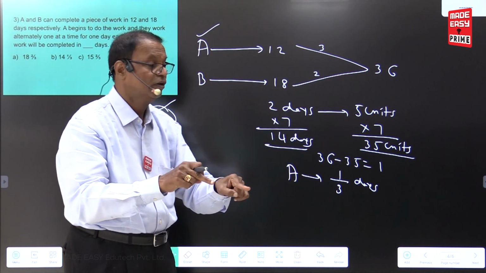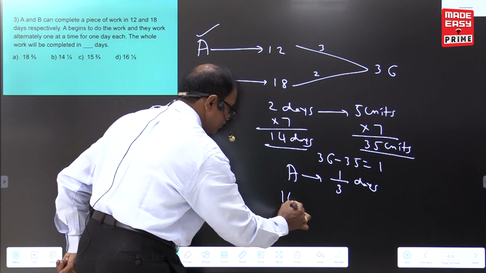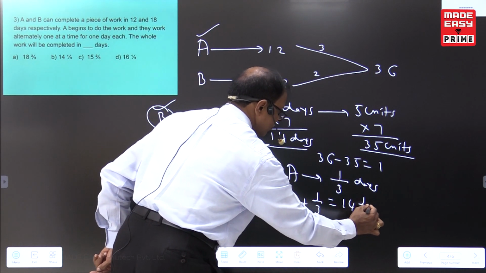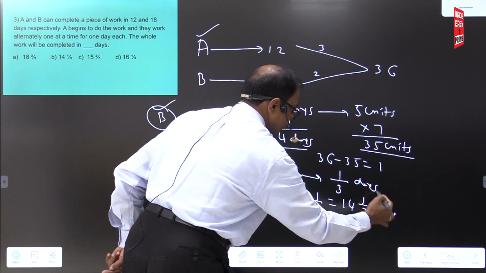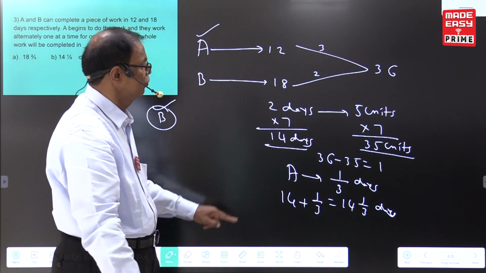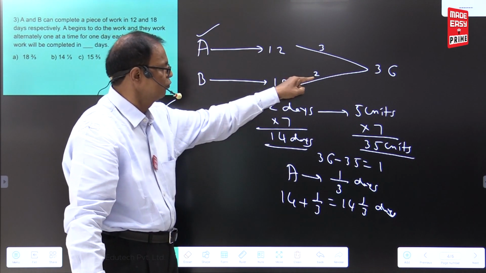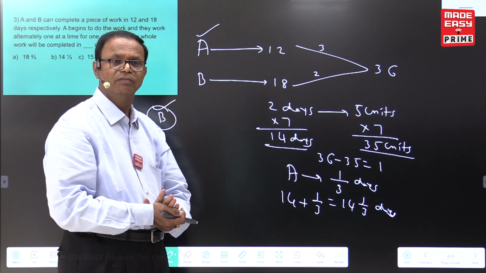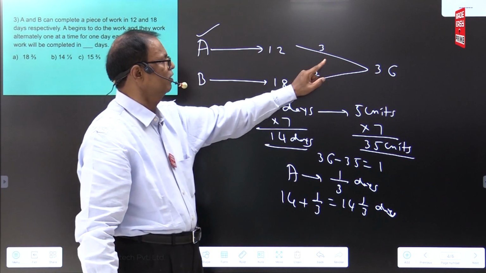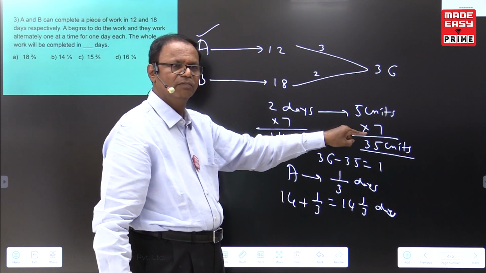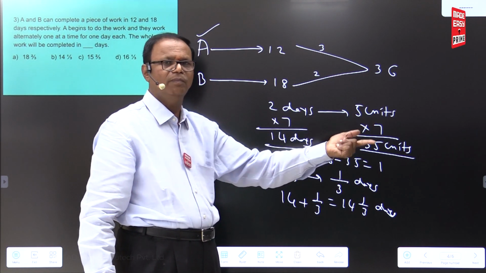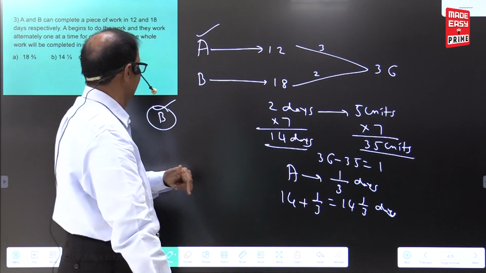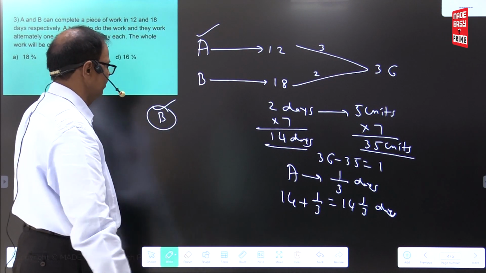Why A? Begin with A. Now 14 plus 1 by 3 days. That's all. Suppose you begin with B given. That is 1 unit by 2 units, 1 by 2, 14 plus 1 by 2. Most important, concentrate on multiplying very near. Sometimes multiplying 7, multiplying 8, multiplying 9, whatever possibility. So according to our multiple choice, we are writing 14 plus 1 by 3.